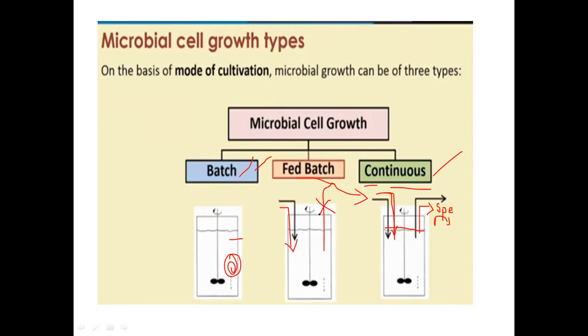Usually for secondary metabolite production, we use the batch culture. And for large scale continuous production of metabolites, by maintaining the continuous growth phase or the exponential phase, we go for the continuous culture. In continuous culture, the removal of the spent may depend on the essential nutrient concentration or on the turbidity maintained inside the fermenter. That will decide whether to remove the spent and draw in the fresh nutrient media.